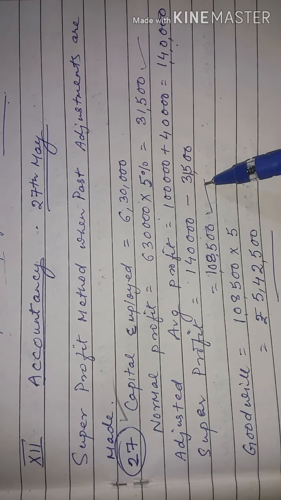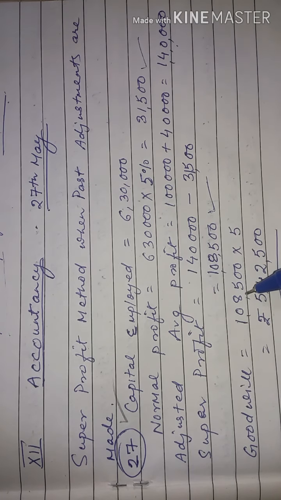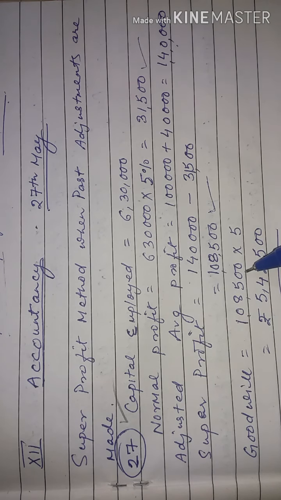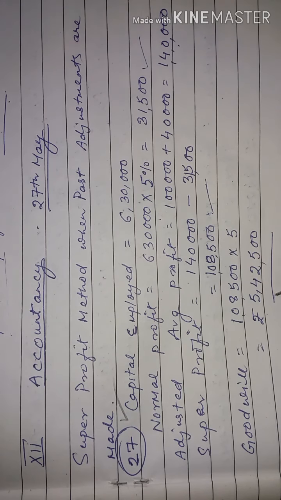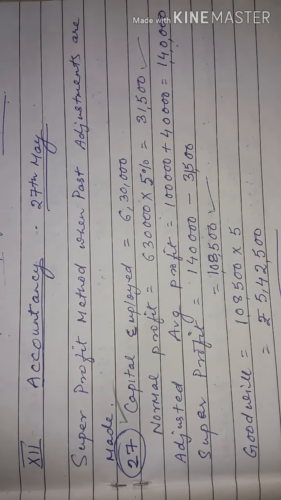According to question, goodwill is equal to 5 times the amount of super profit. So this is 1,08,500 into 5. So the value of goodwill is 5,42,000.